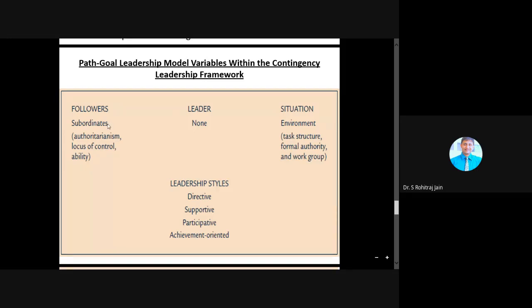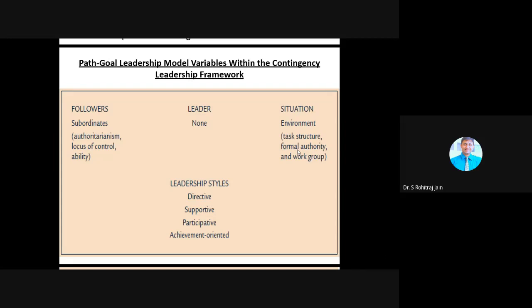So what I'm explaining now is the path goal leadership model variables within the contingency leadership framework. So first I've taken subordinates and then environment, the situational factors, which can be task structure or formal authority and work group. We will see what exactly is this task structure, students. Task structure is the extent of repetitiveness of the job. Formal authority means what? It is the extent of the leader's position power.